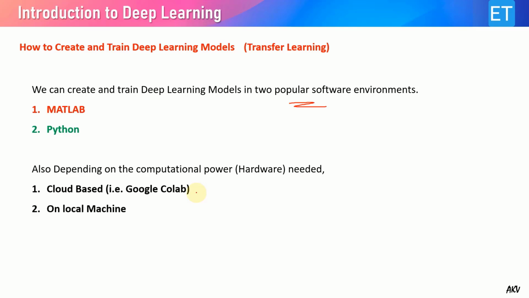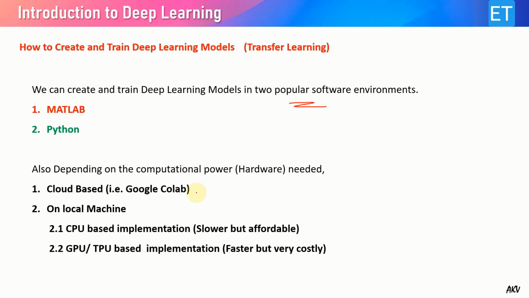Or I can use a local machine, for example, my own PC or laptop. But my PC or laptop has 2 different hardware categories. It may have a CPU and a very low power GPU, generally integrated graphics. If I have only the CPU and low power GPU, then I can use it for a very low amount of data, and of course it will require more training time.